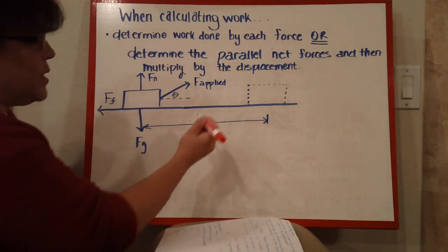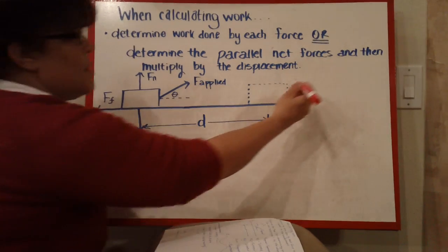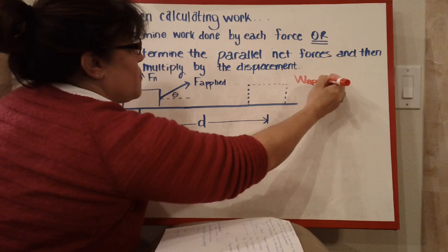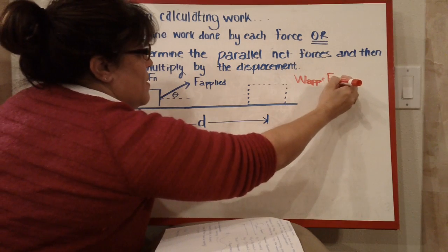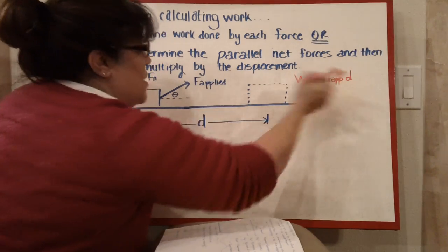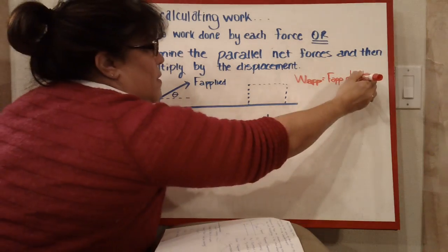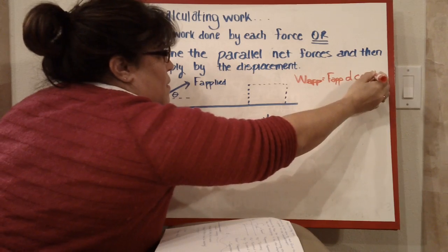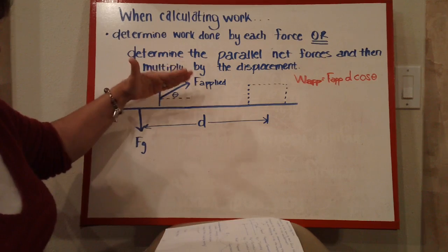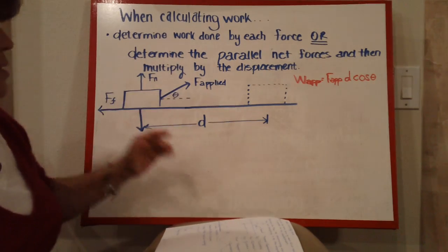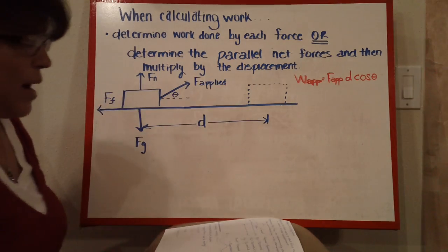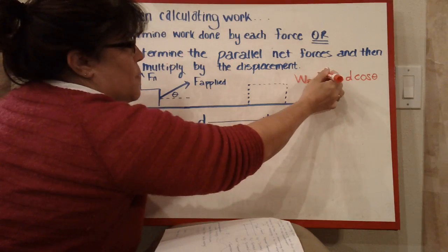What we want to do is the work done by this. The work of the applied force is going to be F applied times the distance d, but now we have the cosine theta. So the applied work here is going to be F applied cosine theta times this distance. And because the force is in the same direction as the displacement, that's a positive force.